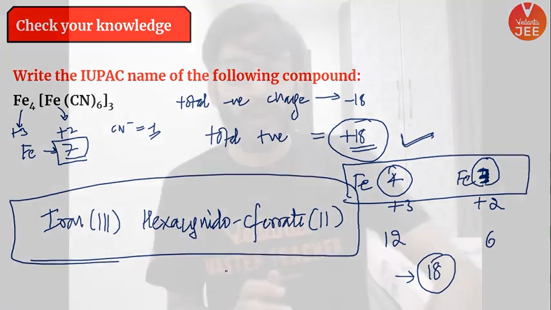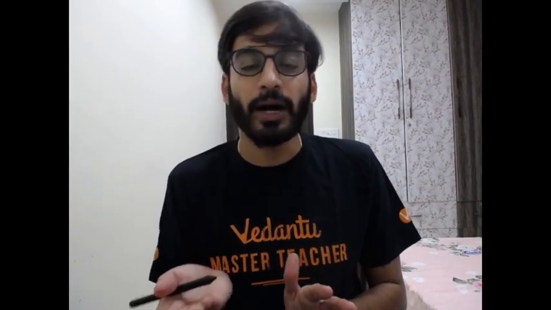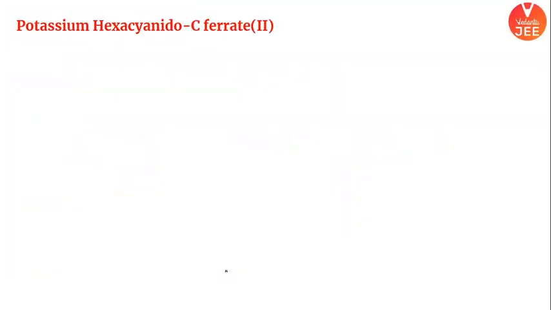What I have done, all I have done is counted the total negative charge. Then there must be the counterpart of it. Total positive charge must be the same, and the total positive charge must be coming from the iron itself, right? Then I have done permutation and combination, nothing else, nothing fancy. Alright, whatever the right number, followed it. Alright, moving on.